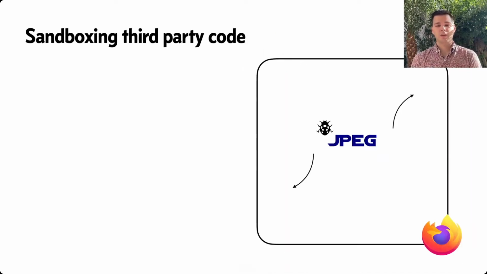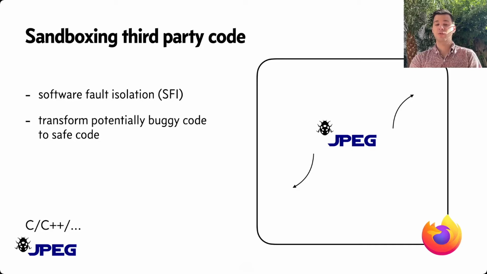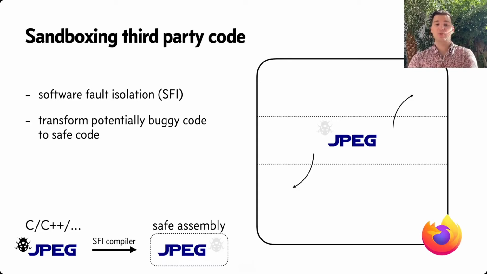We worked together with Mozilla engineers to help prevent this issue in Firefox by sandboxing this third-party code. So instead of libjpeg potentially being able to attack all of Firefox if there was an exploit in libjpeg itself, we employ a technology called SFI, or software fault isolation, that transforms the potentially buggy code to safe code. This works by taking the code in C or C++, compiling it through an SFI compiler, and then producing safe assembly that is safe to link in.